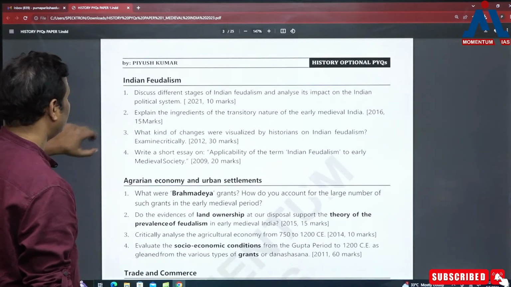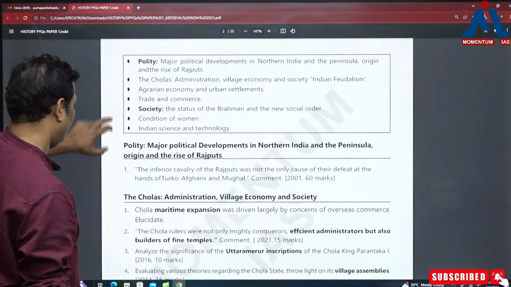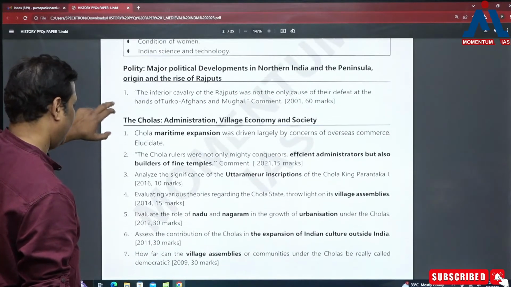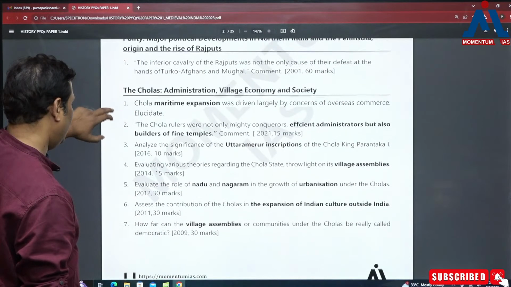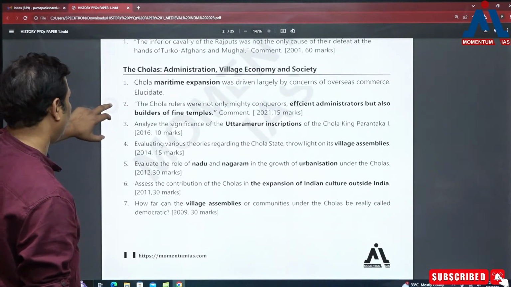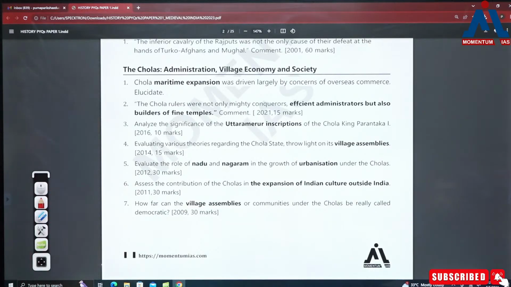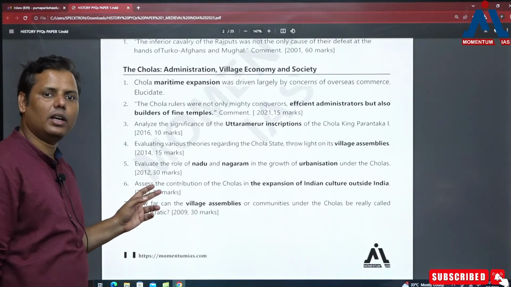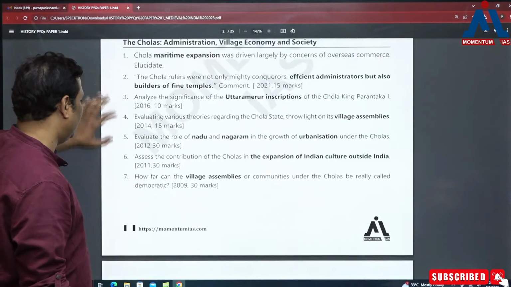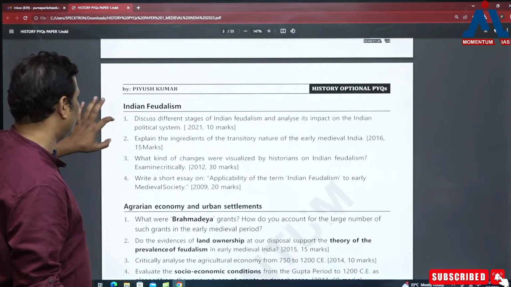There was one more question, probably it's not here, I have missed the question or what. It was asking about the nature of the Chola state. There was one question in one year that was asked on the nature of the Chola state. So that's also a very important dimension which is being asked.